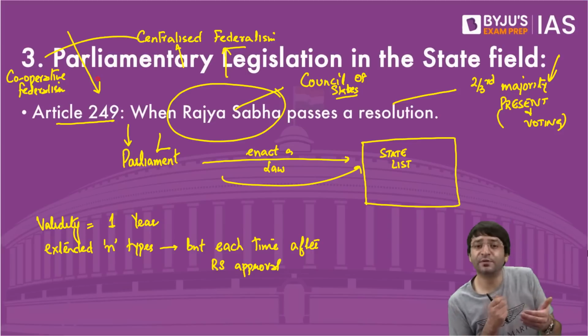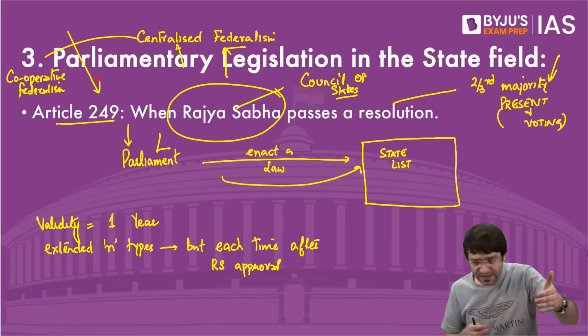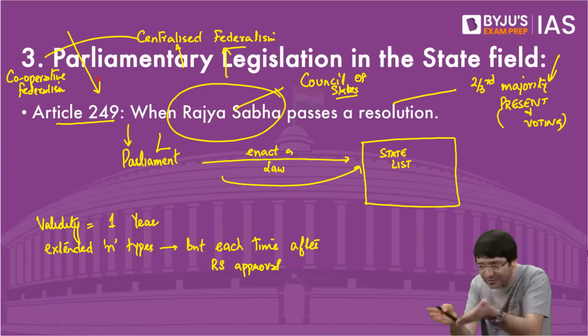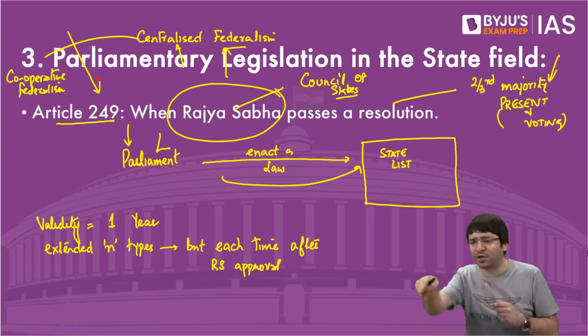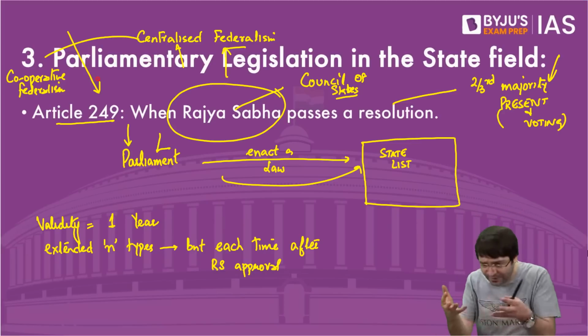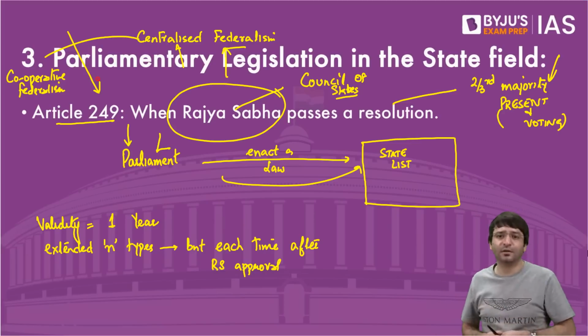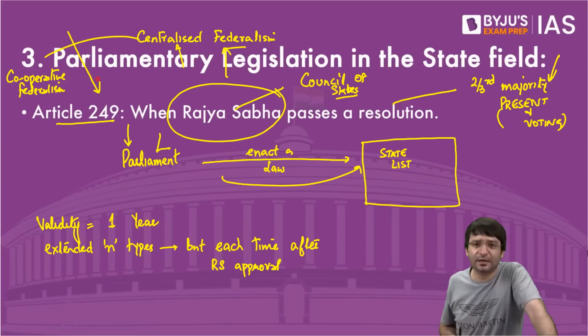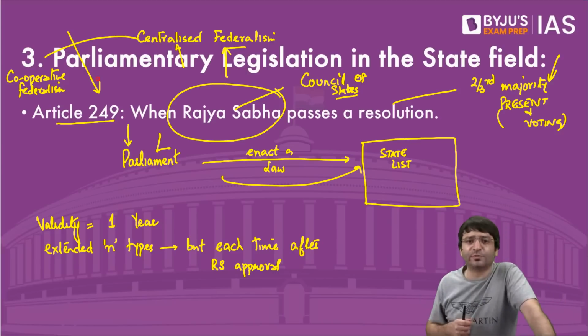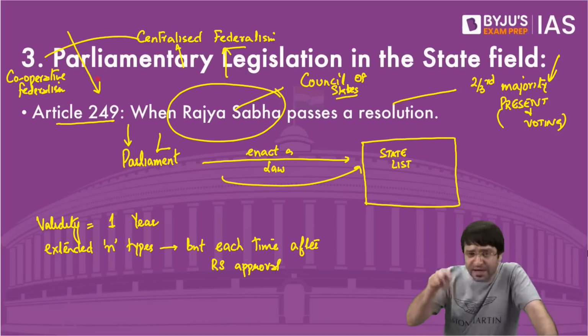Another extreme: no, this is cooperative federalism, where the states are cooperating with the center for the national interest. It's not that every time Parliament will enact a law on the state list. It is only when national interest is involved. When was it involved? For example, in the late 1980s, when terrorism emerged in Jammu and Kashmir. Law and order is a state subject.